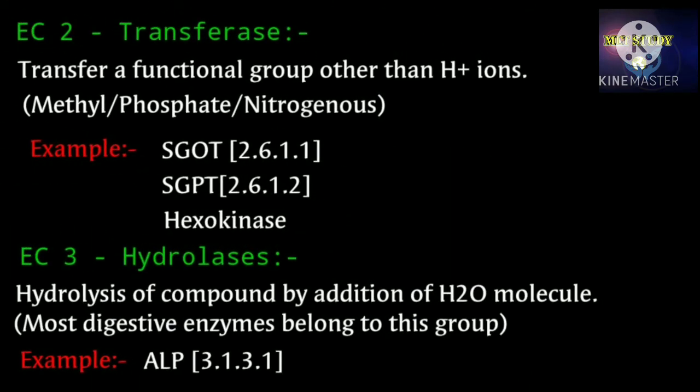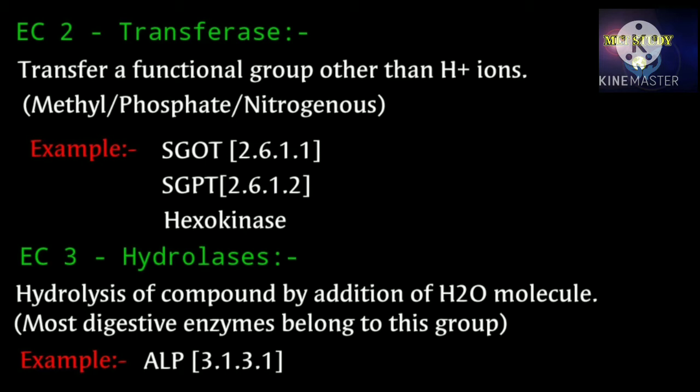Enzyme commission number 2, the name is transferase. Transfer a functional group other than H plus ions, means this enzyme transfers a functional group, either methyl group, phosphate group or nitrogenous group, not the H plus ions. Example, SGOT, SGPT, hexokinase. To remember the enzyme commission numbers of SGOT and SGPT: 2.6.1.1 and 2.6.1.2, 2.6.1.1 and 2.6.1.2.